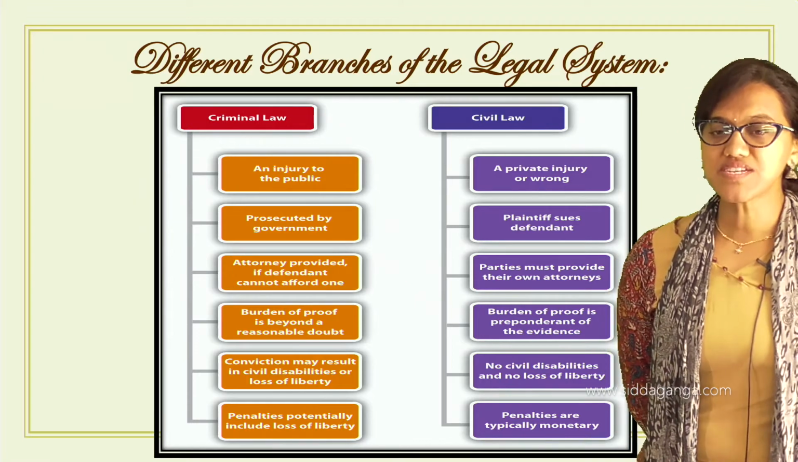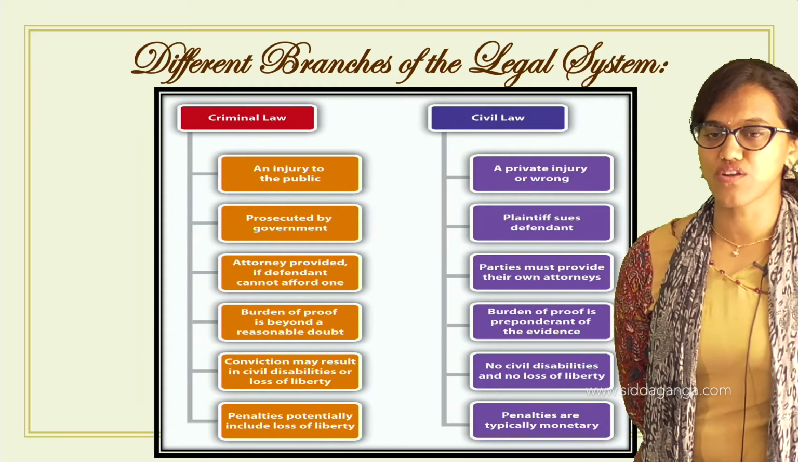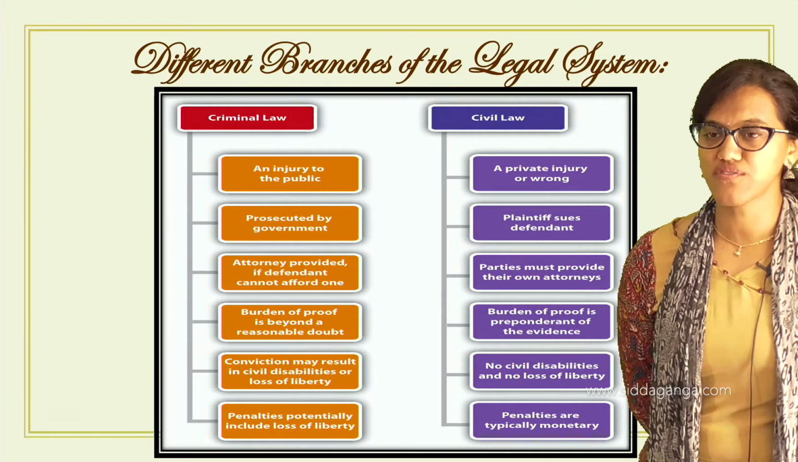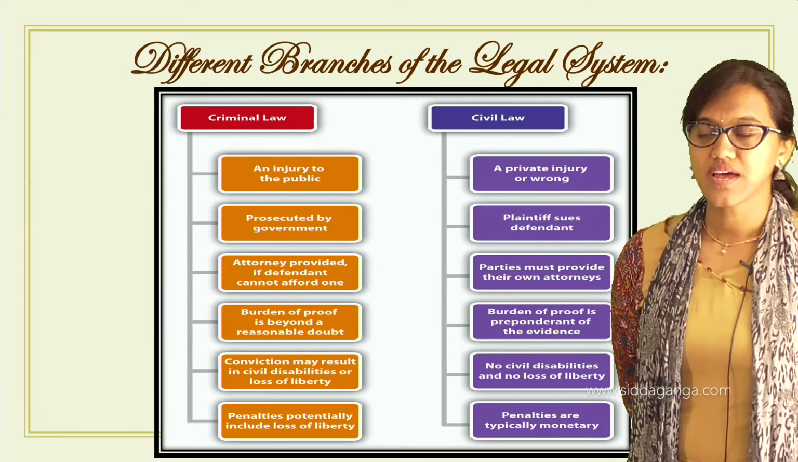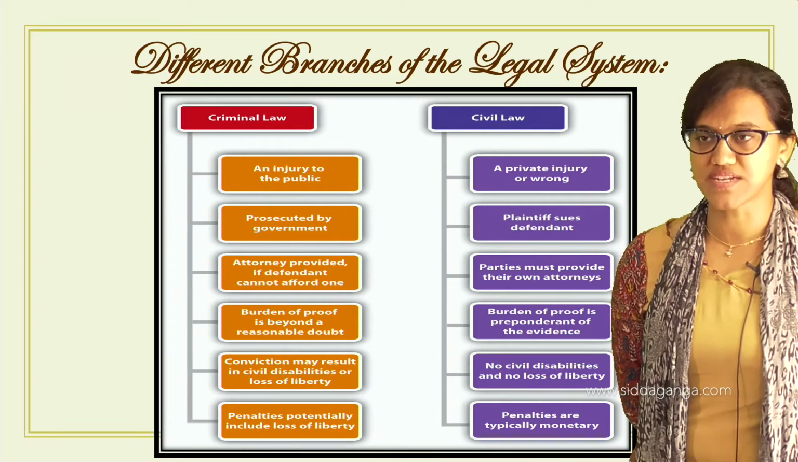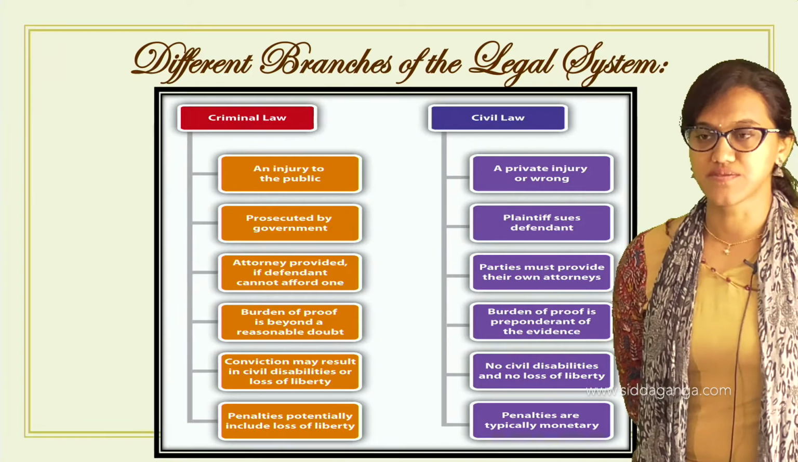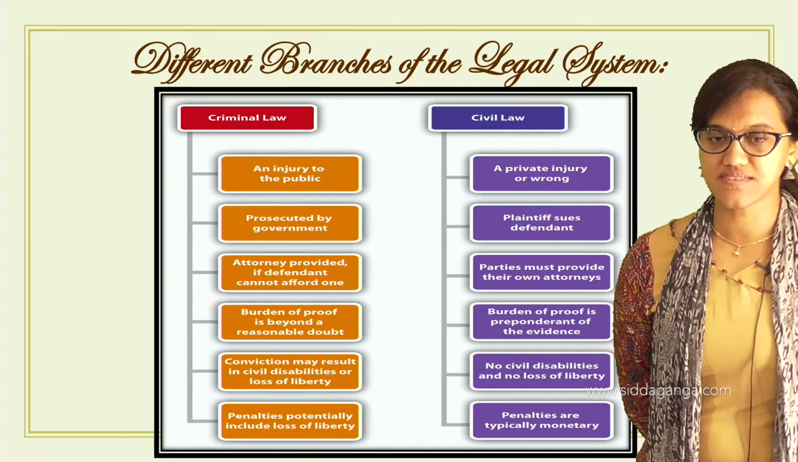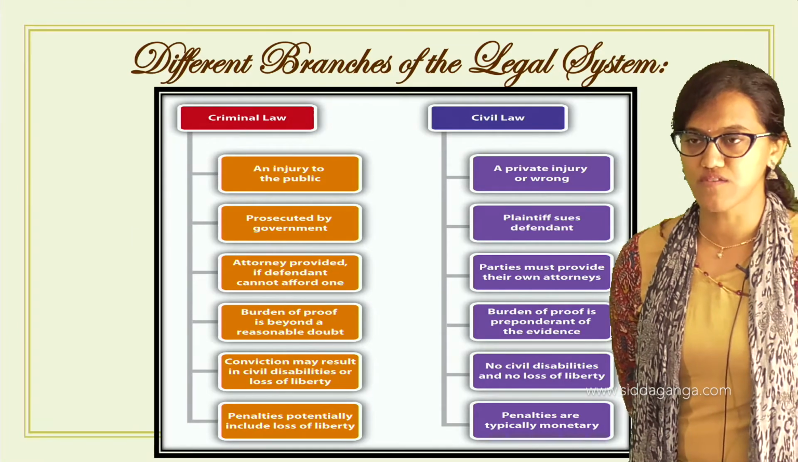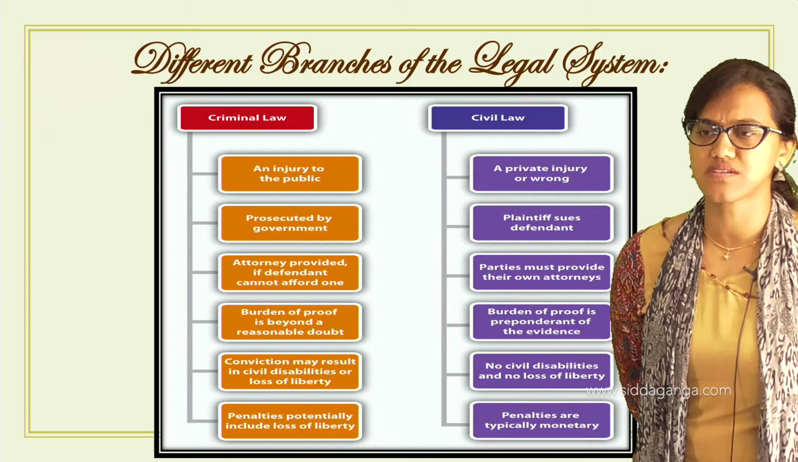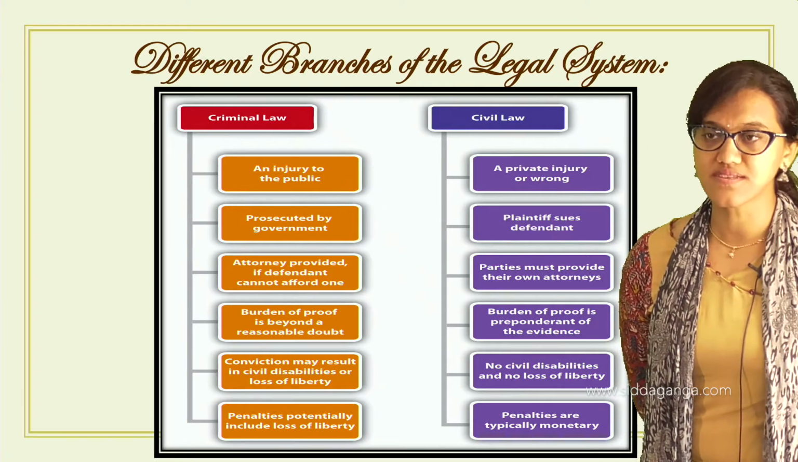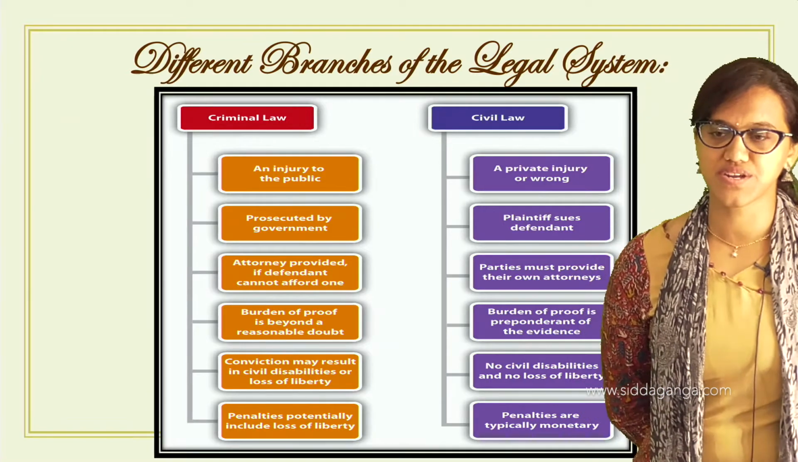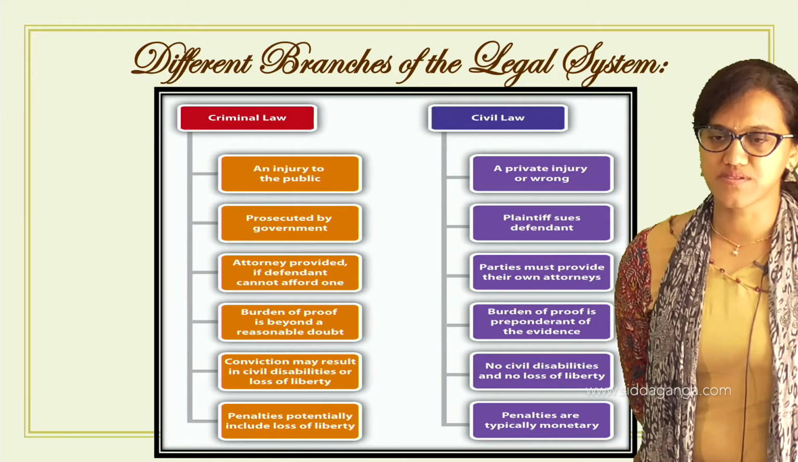Conviction may result in civil disabilities or loss of liberties in criminal law, but in civil law there are no such disabilities and no loss of liberties. Conviction means the person will be convicted and sent to prison. So there will be total disabilities; the person will not be allowed outside, there might be certain torture against him, and he loses his liberty, right? But in civil law, he has to pay compensation and all. There would be hardly any imprisonment there.